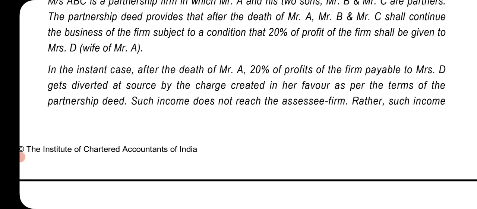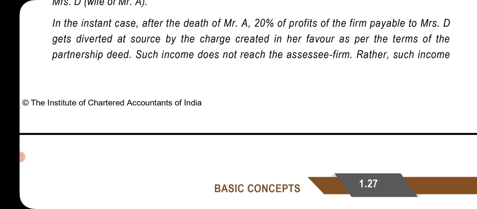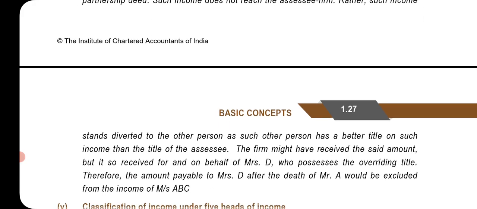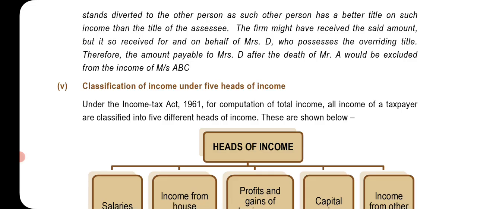In the instant case, after the death of Mr. A, 20% of profit of the firm payable to Mrs. D gets diverted at source by the charge created in her favor as per the terms of the partnership deed. Such income does not reach the SSE firm. Rather, such income stands diverted to the other person, as such other person has a better title on such income than the title of the SSE.